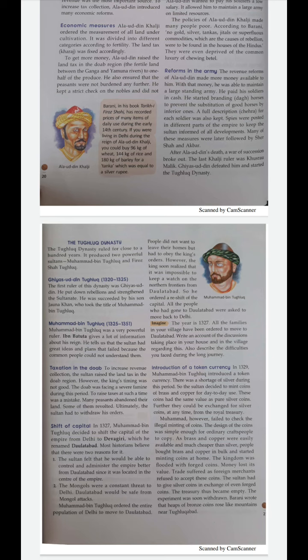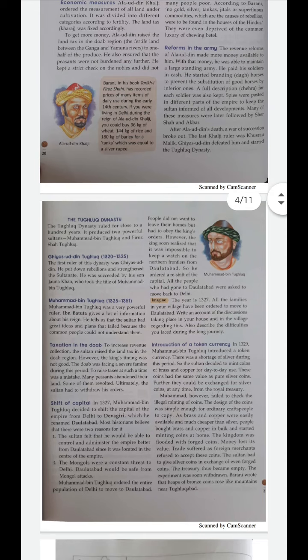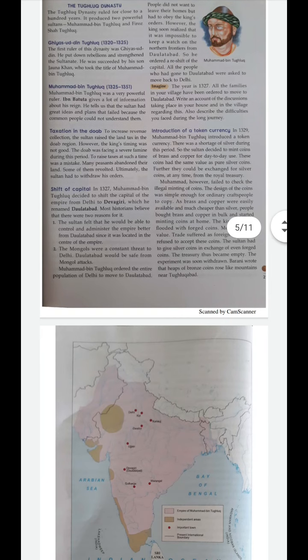Right. Now this is all about Alauddin, and after his death, what happened? There was a war of succession, that is, who will become the ruler after Alauddin Khalji. Clear? They started fighting among themselves. The last Khalji ruler was Khusrau Malik, and Ghiyasuddin defeated him, ended the Khalji dynasty and started the Tughlaq dynasty. In this way the Khalji dynasty came to an end and the Tughlaq dynasty began.